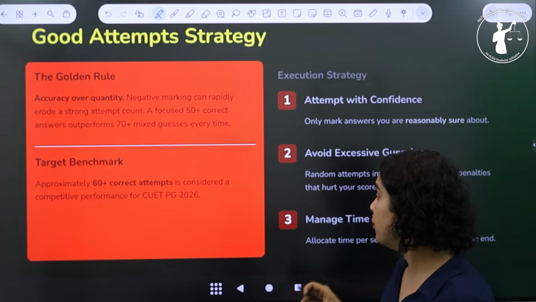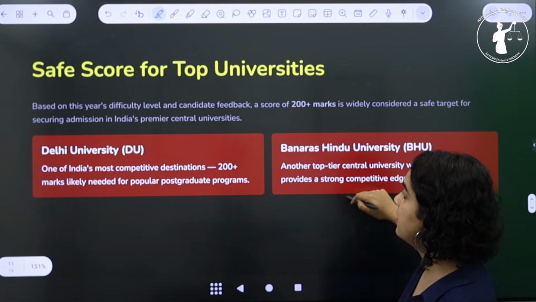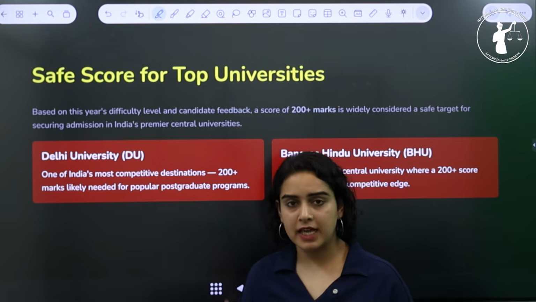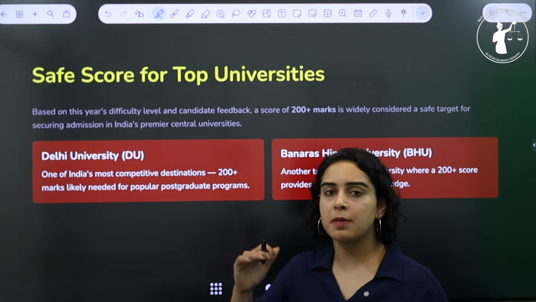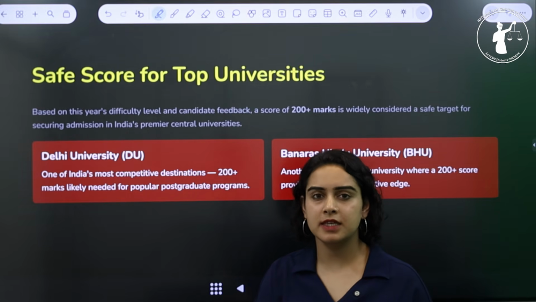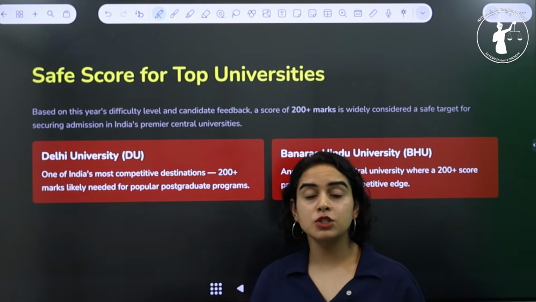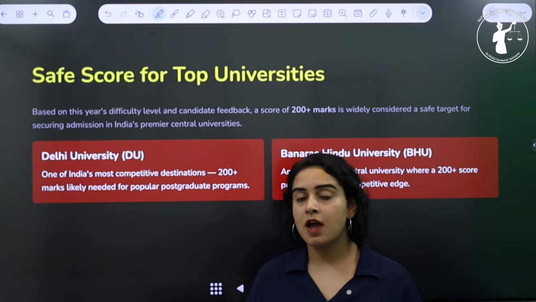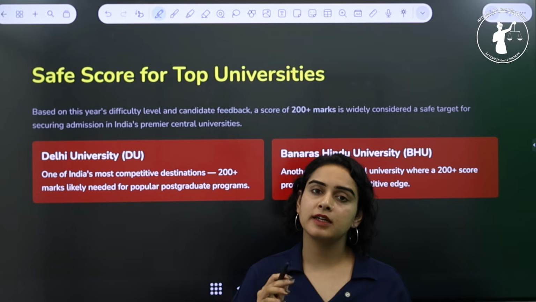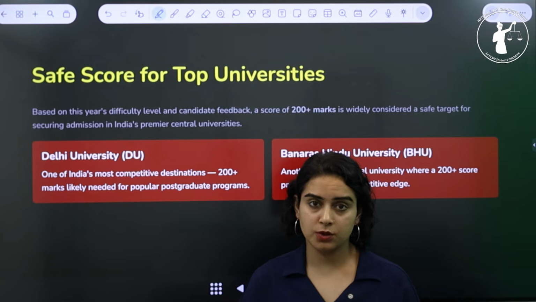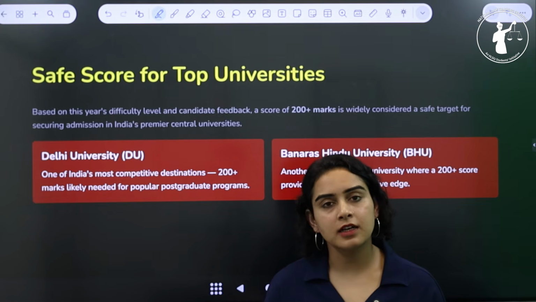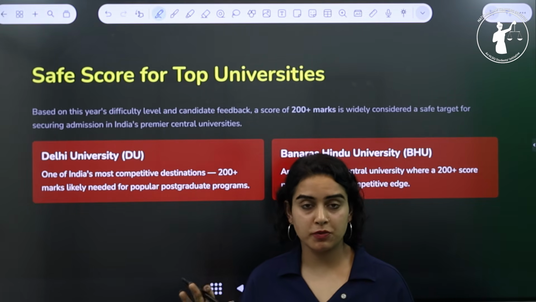Alright, moving ahead, what should be the safe score for top universities? Based on the initial analysis, any score above 200 shall be considered a safe score if you want to bag a seat in top universities. Students who are scoring 200 plus marks have better chances to bag seats in top universities like Delhi University or Banaras Hindu University. However, this is only a preliminary estimate, and final cutoffs will depend on overall student performance and competition levels.